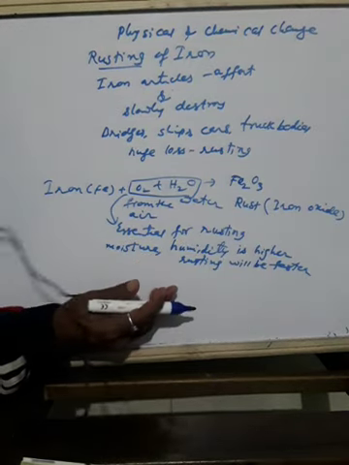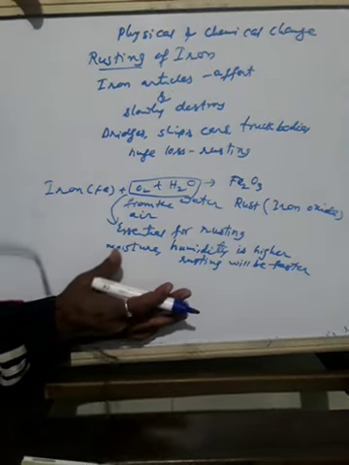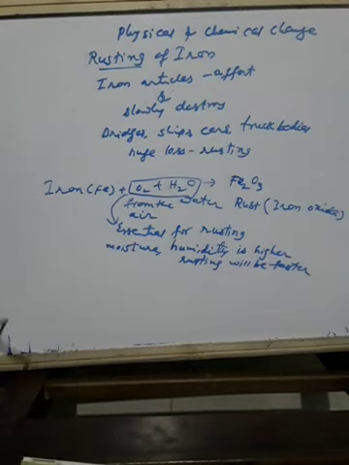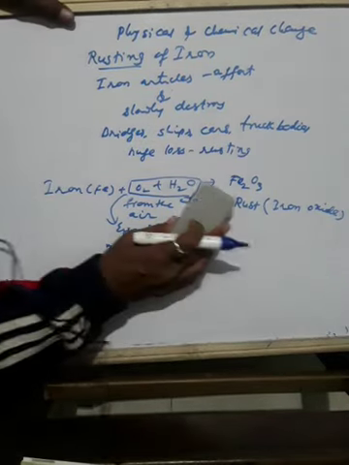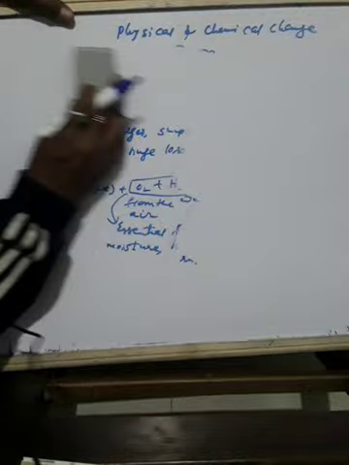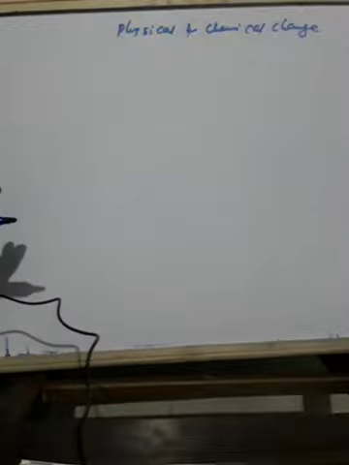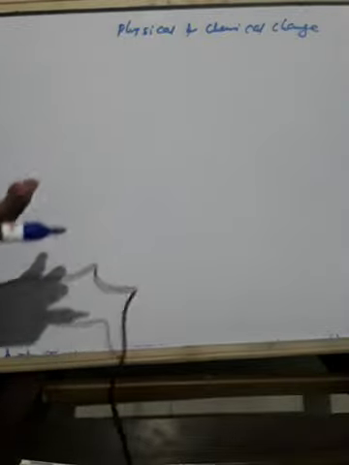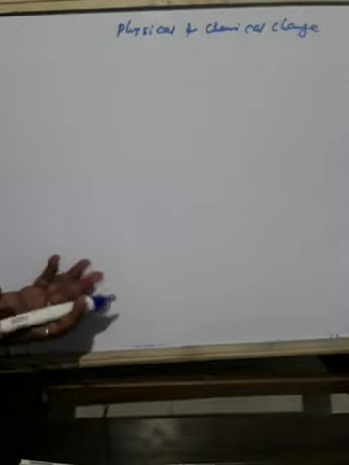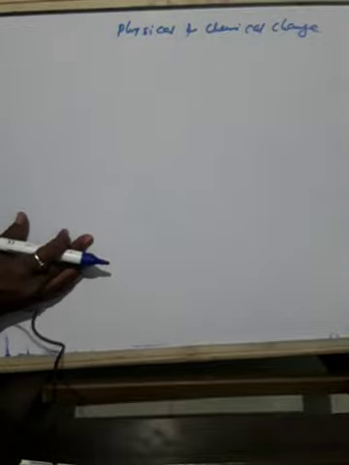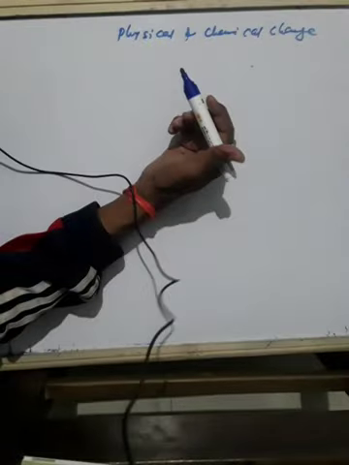It's called rust. Okay. So what are the measures? How can we prevent this rusting? Because it's a great loss. Suppose a truck or lorry, or a lorry body part, is completely made of iron. If it is kept open or working in the open, the iron gets rusted quickly. But what can we do for preventing rusting?